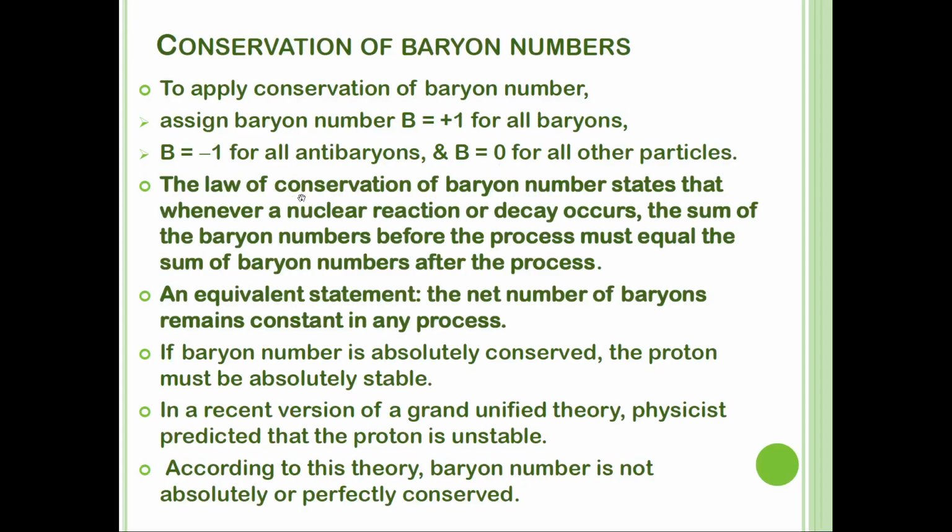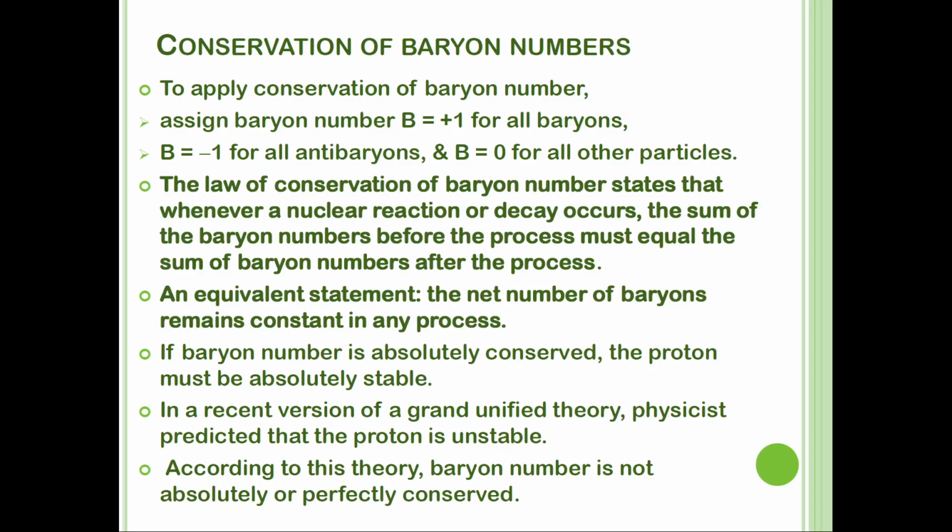So here, the law of conservation of baryon number states that whenever a nuclear reaction or decay occurs, the sum of the baryon numbers before the process must be equal to the sum of the baryon numbers after the process. The equivalent statement is that the net number of baryons remains constant in any process.